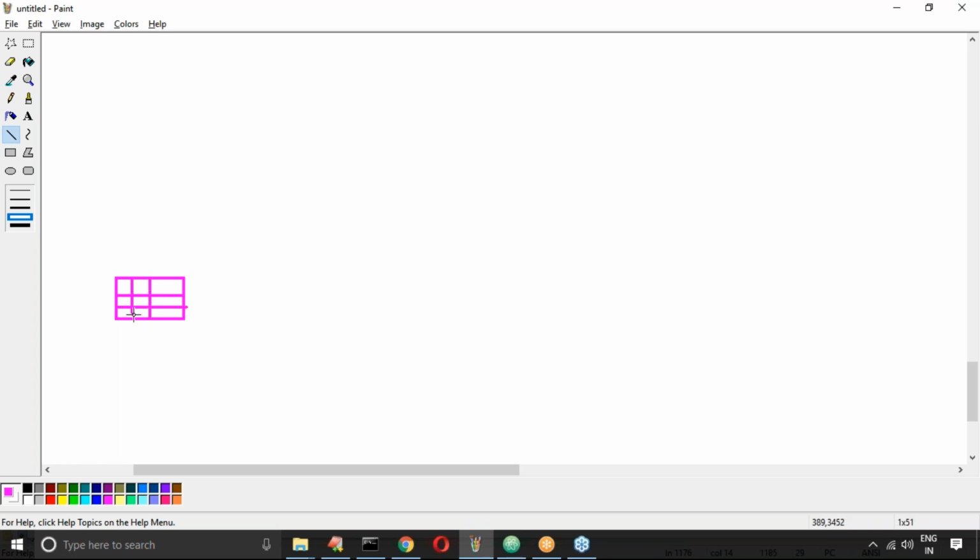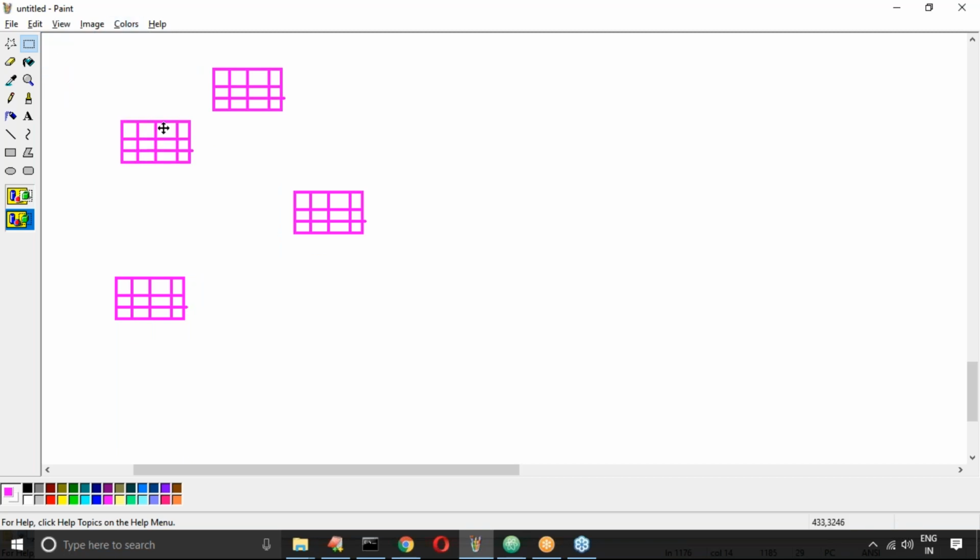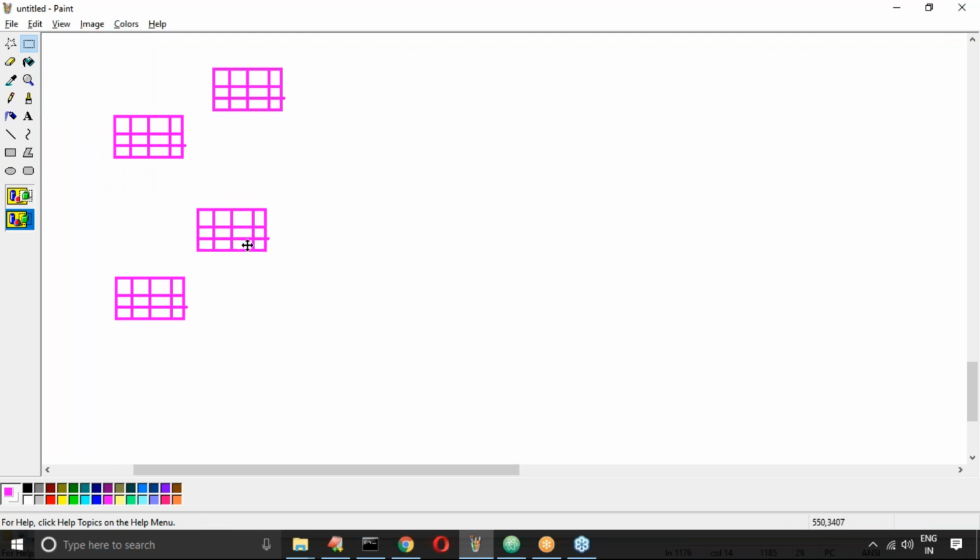This is my array. This is a 2D array, right? How many 2D arrays are there here? Just observe carefully. Now let me take this part. Now my diagram looks something like this.